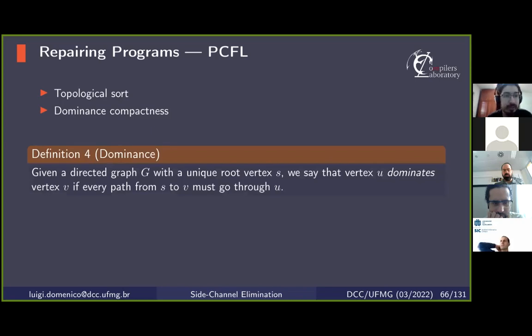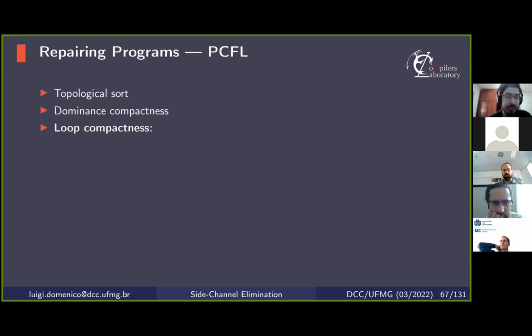And similarly, we say that an ordering satisfies loop compactness if whenever we pick two nodes in the ordering that belong to loop L, the nodes in between these two also belong to L. And we ensure loop compactness in this work by collapsing loops into single nodes.